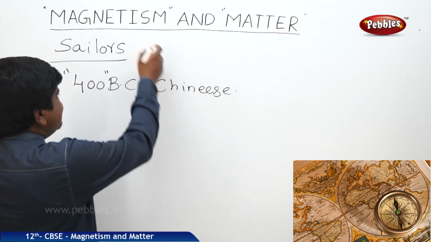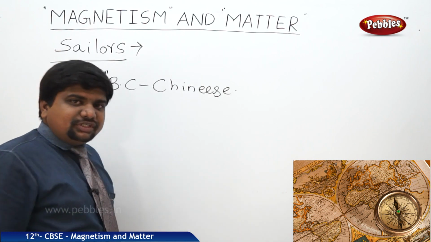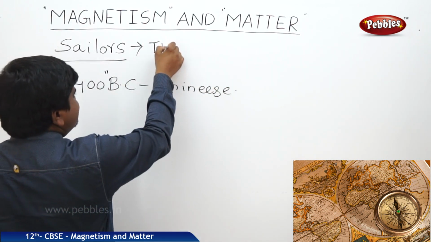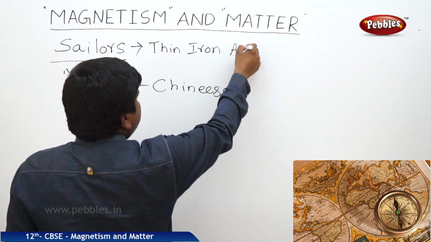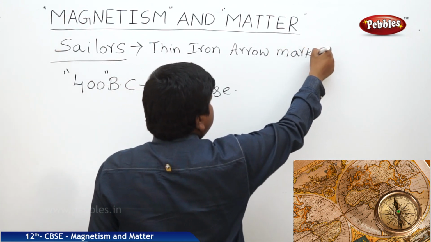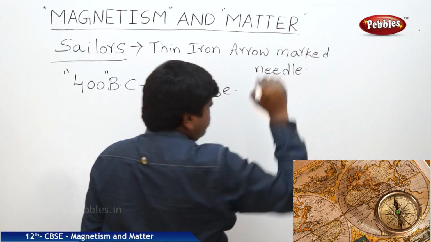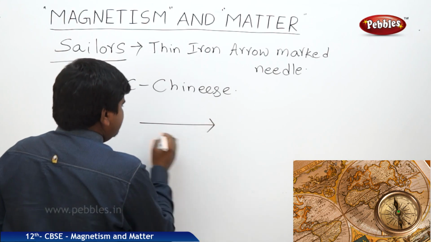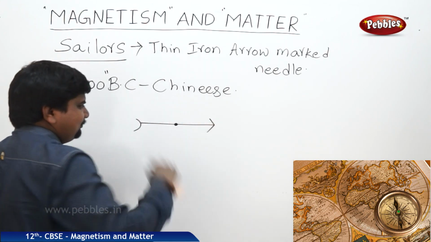In ancient days, sailors used an index which shows the Earth's magnetic field: a thin iron sheet, an iron arrow-marked needle, which was freely suspended in air.